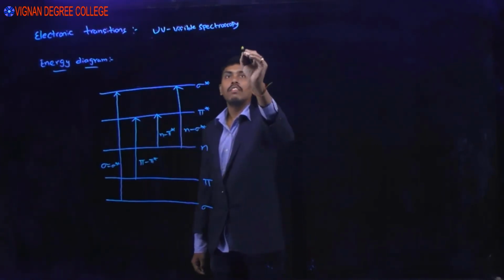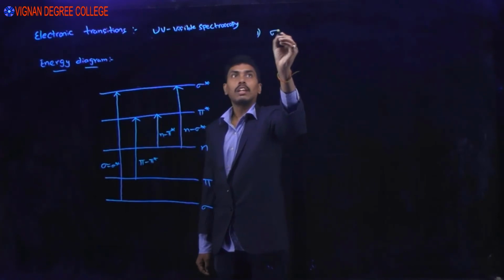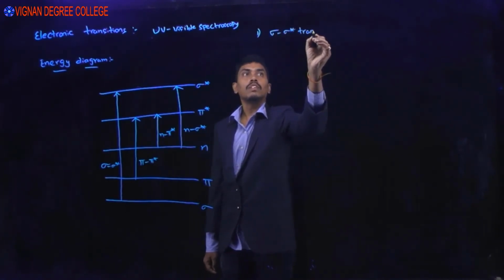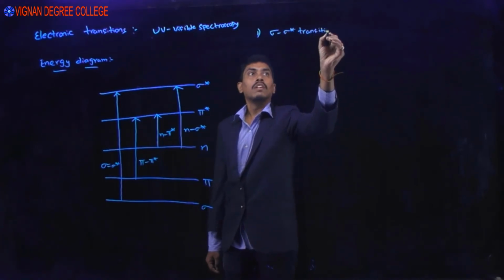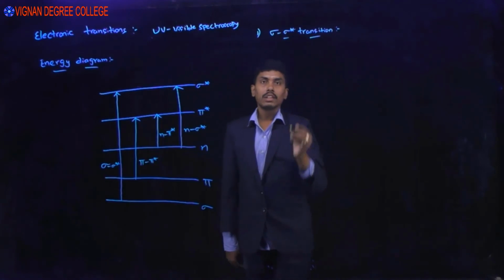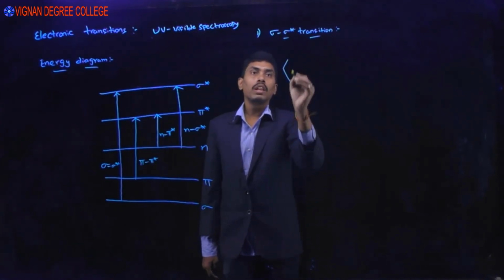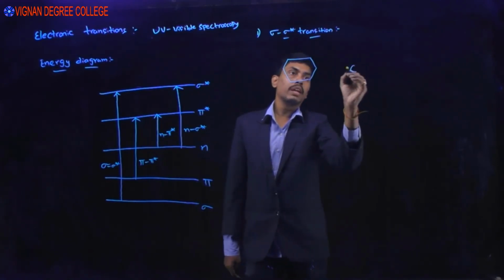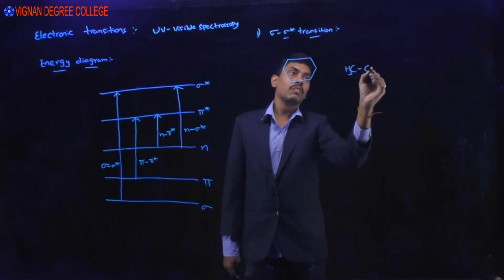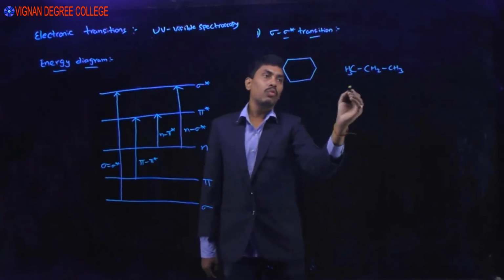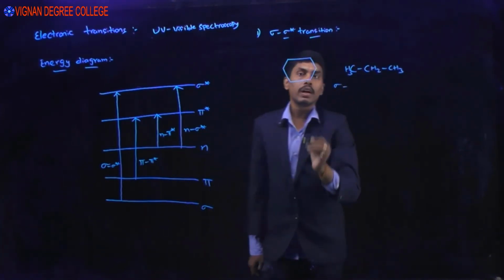So we will see them one by one. The first one corresponds to sigma to sigma star transition. For example, if you see cyclohexane or propane, we have only sigma orbitals.